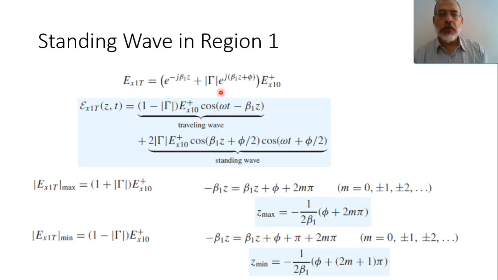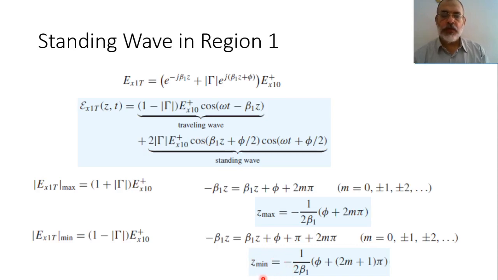So the locations of the minimum of the electric field are located at, we can take this beta 1z to this side. So this would be 2 beta 1z. So z minimum would be minus 1 over 2 beta multiplied by phi plus pi plus 2m pi, or in other words, phi plus (2m plus 1) pi. So the difference between here and here, we have added another pi. Okay? So these are the locations of the maximum of the electric field, and these are the locations of the minimum of the electric field.